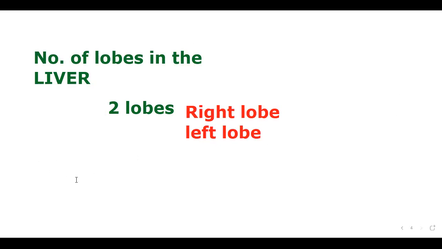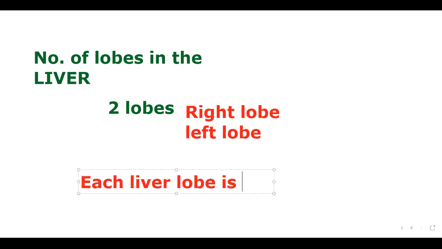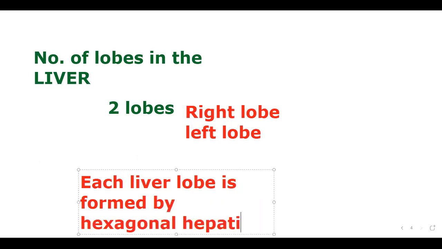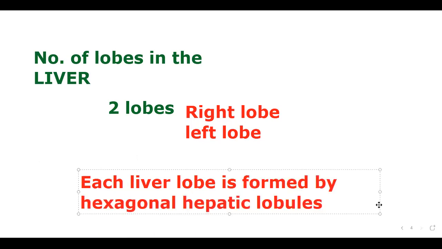Each liver lobe is formed by hexagonal hepatic lobules. Very good. Each liver lobe is formed by hexagonal hepatic lobules.